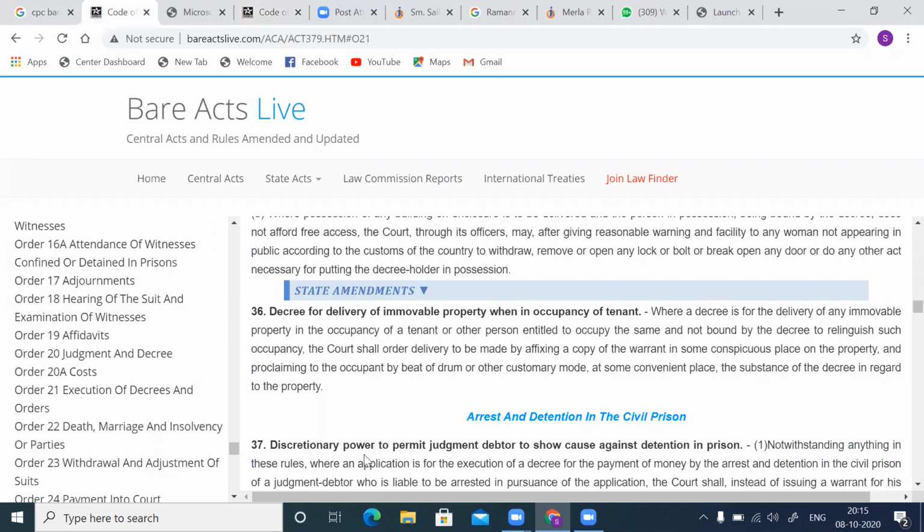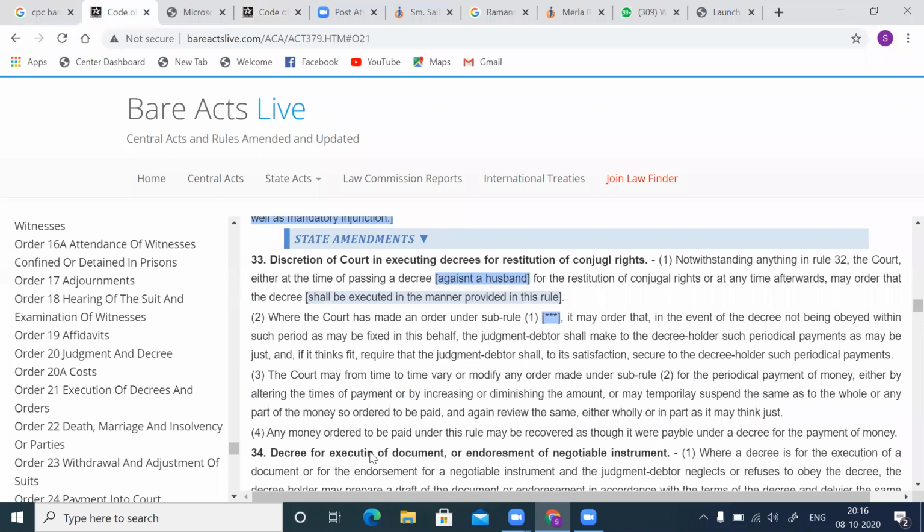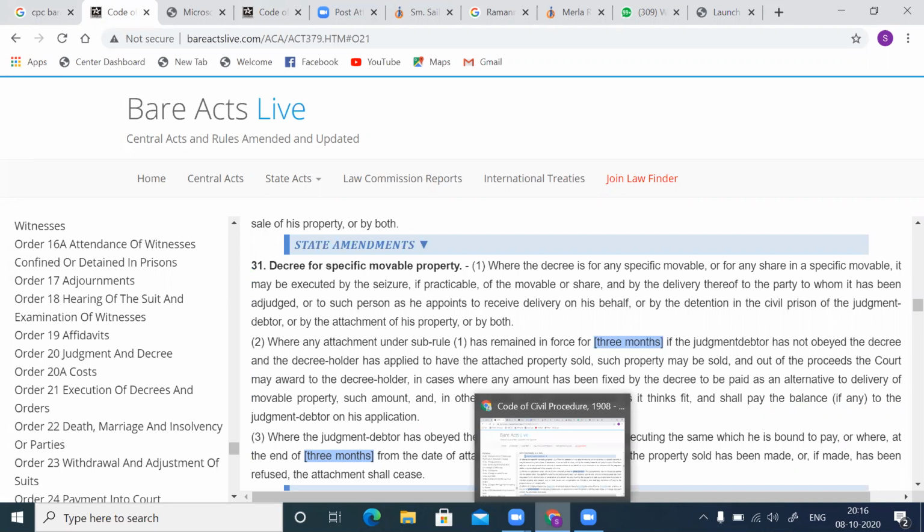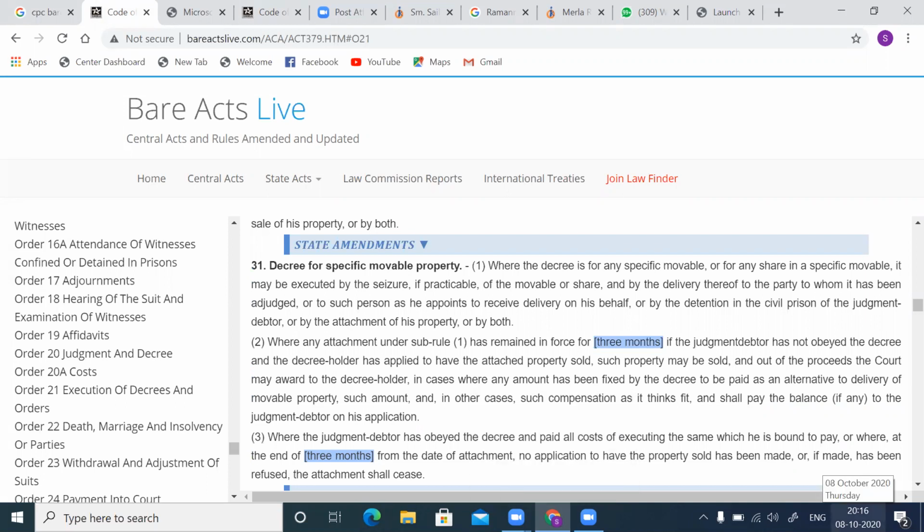Now the second illustration you will find under Order 21 Rule 31, that is a decree for specific movable property. Order 21 Rule 31 may kindly be seen. Decree for specific movable property. Now here also you will see under 31(1), the reliefs which can be granted by the court are: delivery of possession, number 2, detention in civil prison of the judgment debtor, or attachment of the property of both.